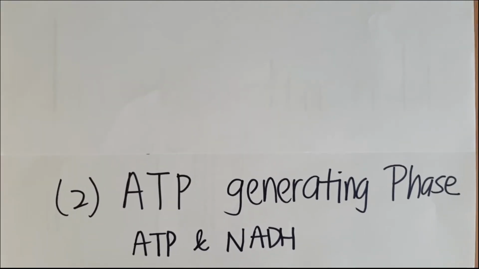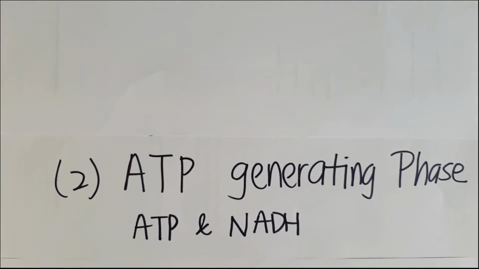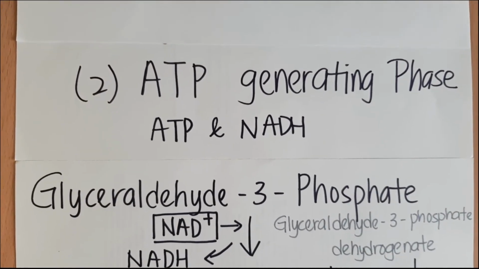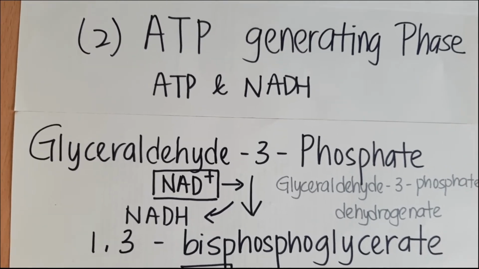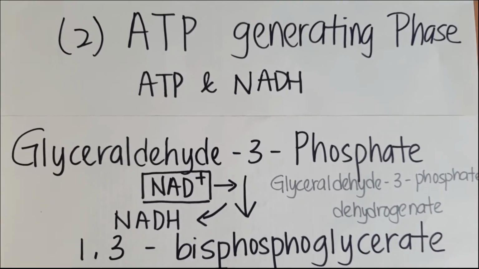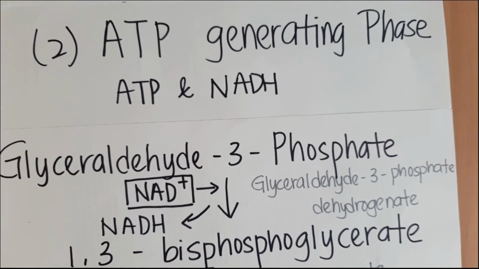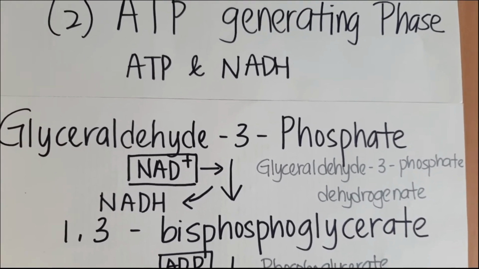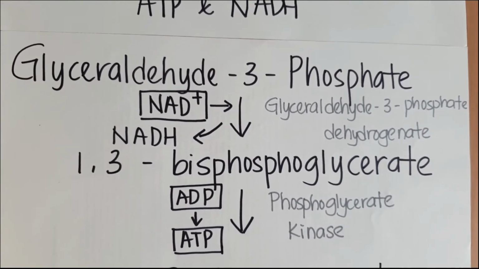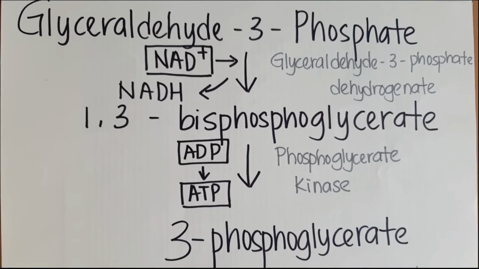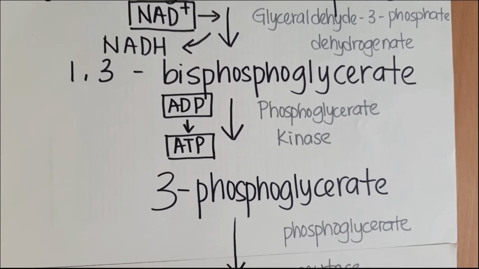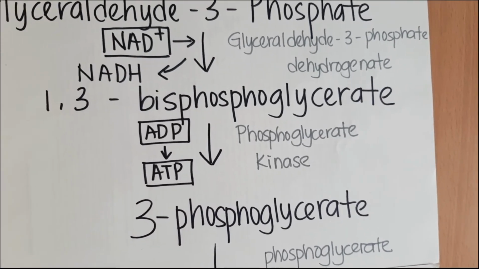At phase 2 of glycolysis, which is the ATP generating phase, glyceraldehyde 3-phosphate from phase 1 of glycolysis is converted into 1,3-bisphosphoglycerate by using the enzyme glyceraldehyde 3-phosphate dehydrogenase. At this stage, NAD+ is reduced into NADH. 1,3-bisphosphoglycerate is then converted into 3-phosphoglycerate by phosphoglycerate kinase. 2 ATP are produced in this stage.